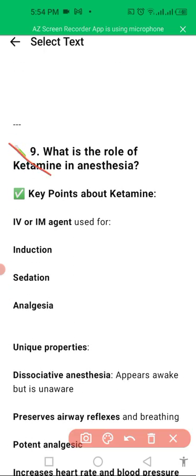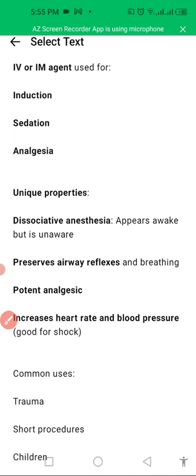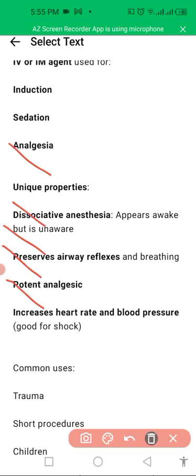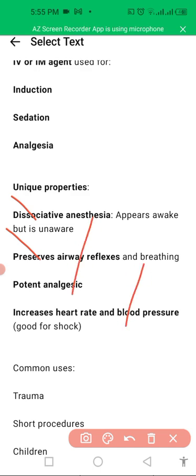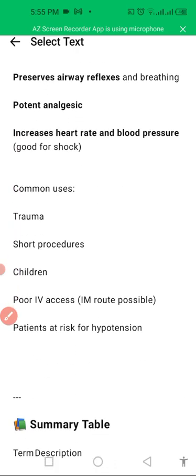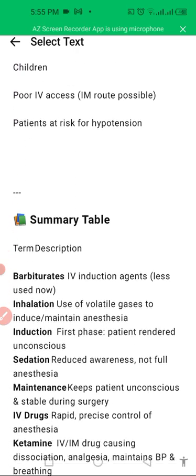What is the role of ketamine in anesthesia? Ketamine is an IV or IM agent used for induction, sedation, and analgesia. Analgesics are used to prevent pain. Its unique properties are dissociative anesthesia, preservation of airway reflexes, potent analgesia, and increased heart rate and blood pressure. It is commonly used in trauma procedures, pain, and patients at risk of hypotension.